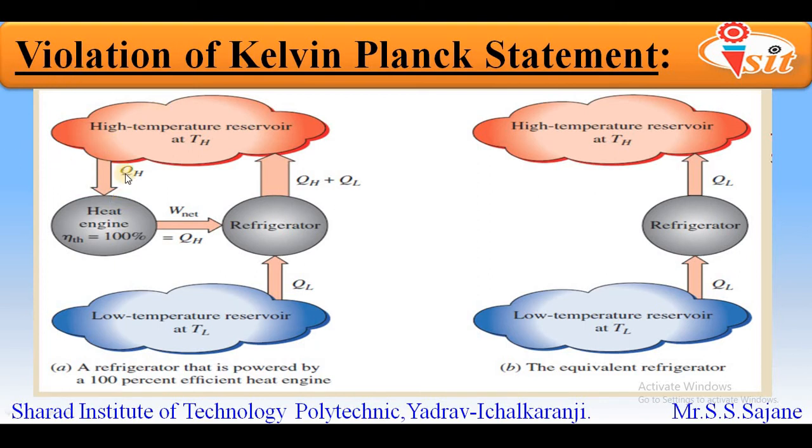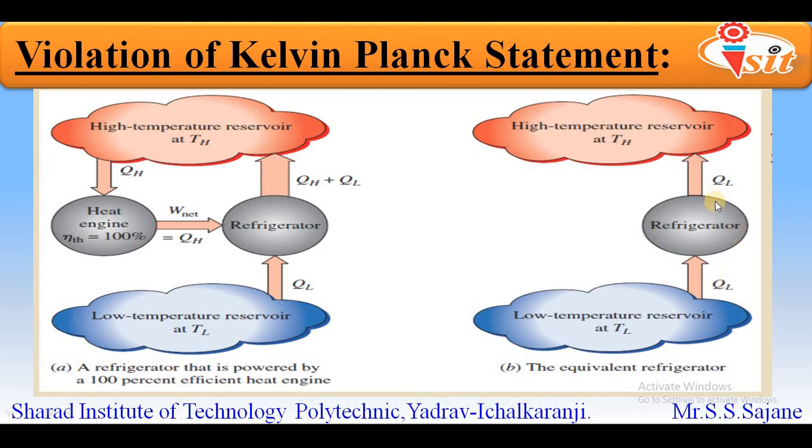And if there is no QH going to the heat engine, then there will be no work output. If you do not give any input to the engine, it will never give you output. So the work W will also get cancelled. As a result, we get the equivalent diagram after combining this system, which is shown on the right side.